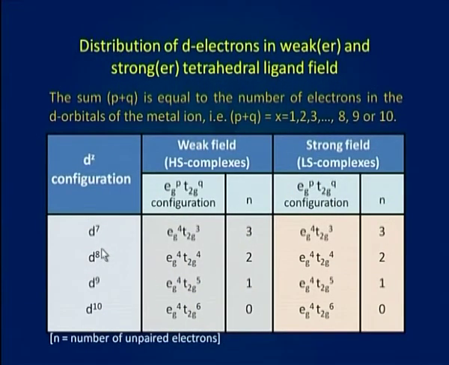For d7, d8, d9 and d10 systems again, the number of unpaired electrons for weak field, that is high spin complexes, and for strong field, that is low spin complexes, is similar because electronic configurations in both the cases are similar.